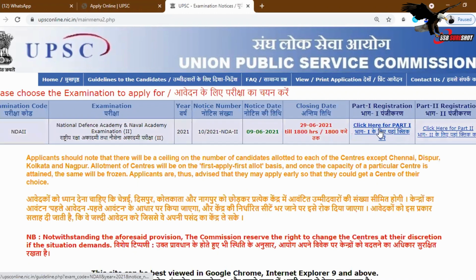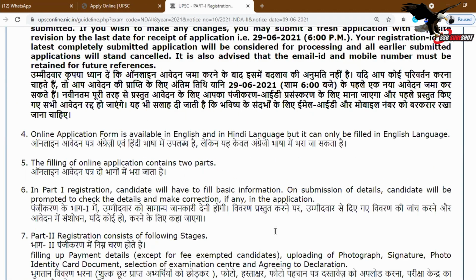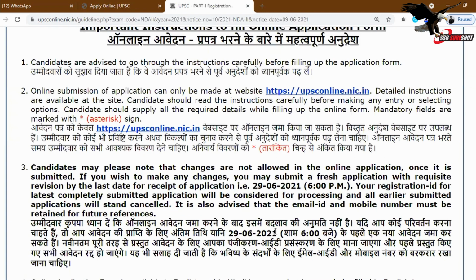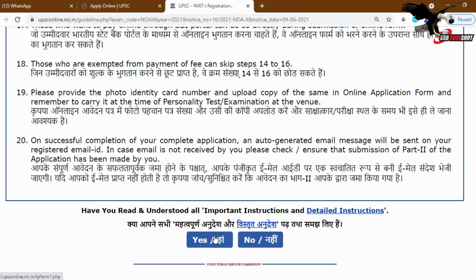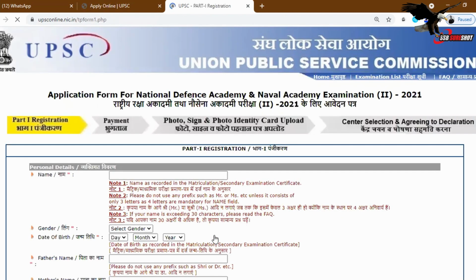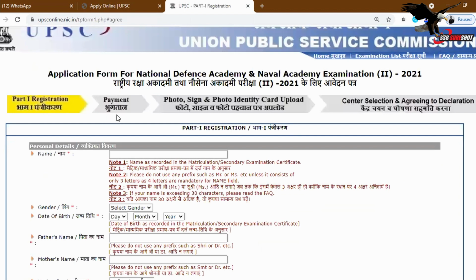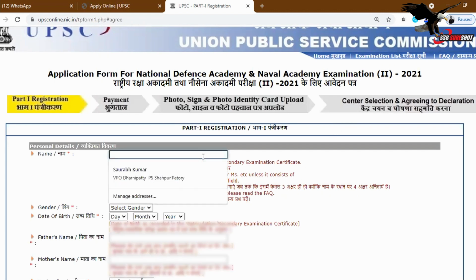So I will just do the first part now. I'll click on registration for the first part. You will have to go through this important instruction before filling up the form, which I have already told you, and then click on yes. Here you will have to put your details. First you put your details, then payment, then photo and signature, then photo identity card upload. It means you can upload your Aadhaar card or PAN card, then center selection and form. The first part is done.